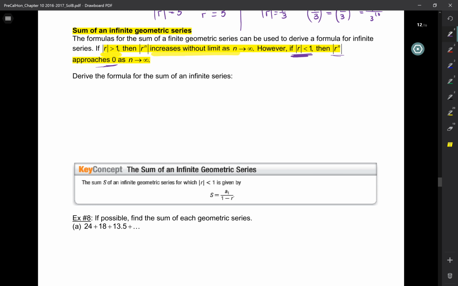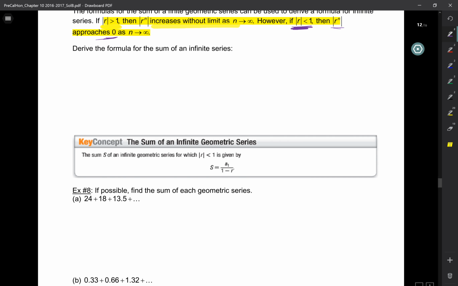That means we can only have the sum of an infinite series if r is less than 1. So you have to look at if it's an infinite series. This is only for infinite series. If it's an infinite geometric series, if r is greater than 1, you can't take the sum. But if r is less than 1, then this is the formula.